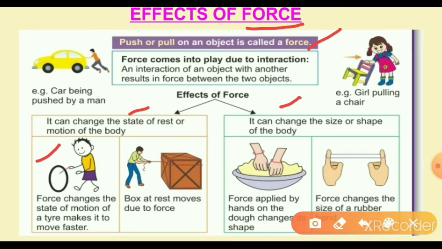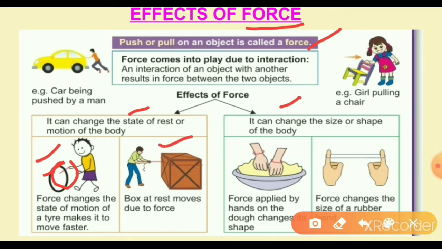When the object is moving, we have to apply some force to it. For example, in this first image, force changes the state of motion of the tire. To make the tire move faster, we have to apply more force to the tire. So the tire moves much faster. How fast it moves depends upon your force.